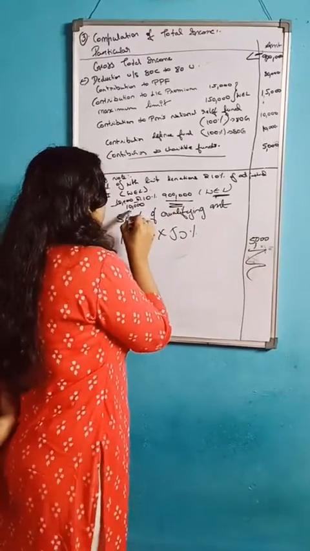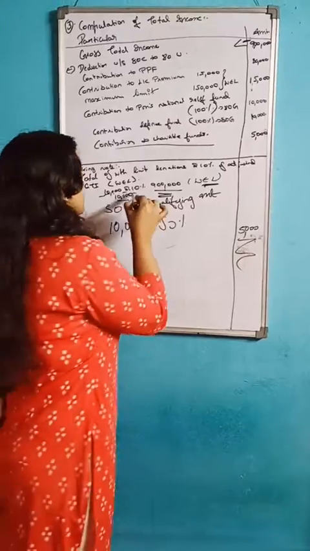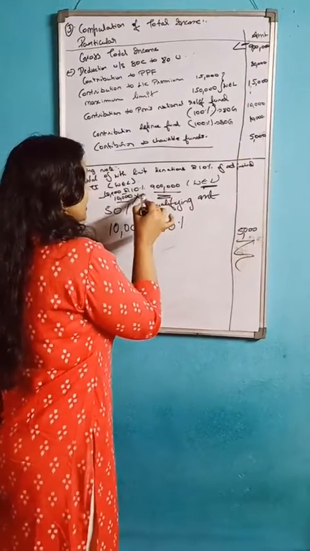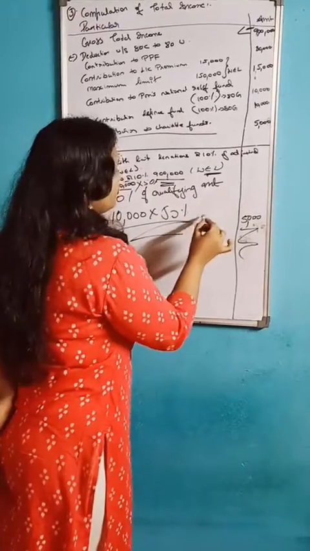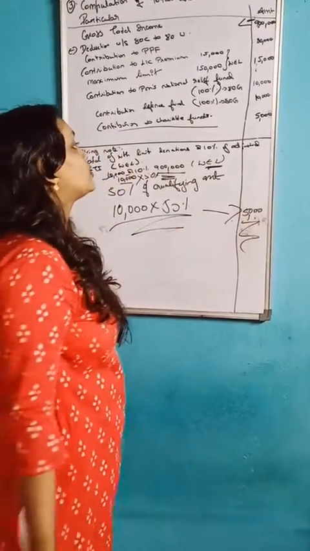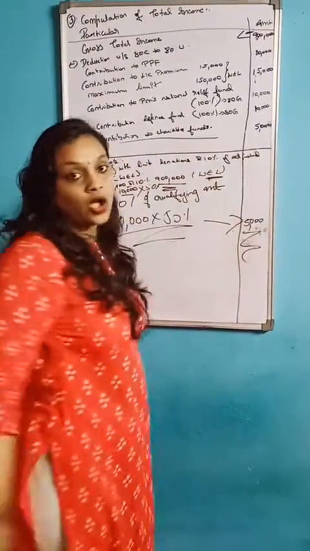So we have taken 10,000. In that 10,000 we calculate 50%. So we will get 5,000. This amount we'll write here: contributions to charitable fund is 5,000.